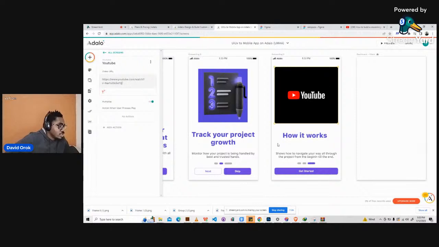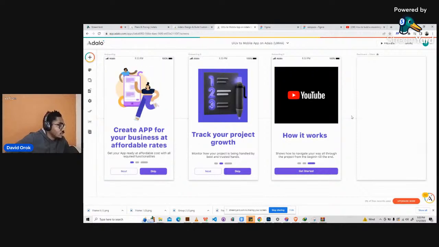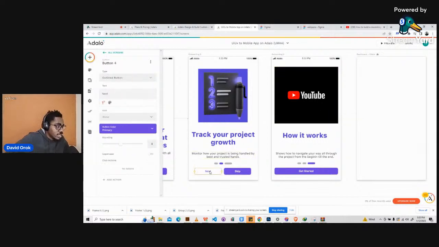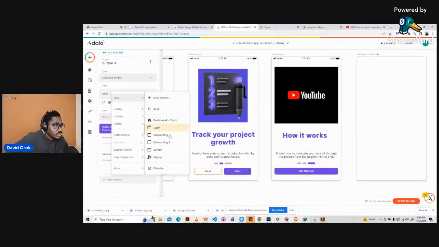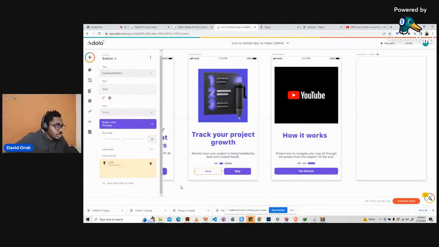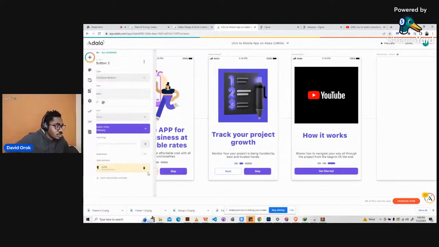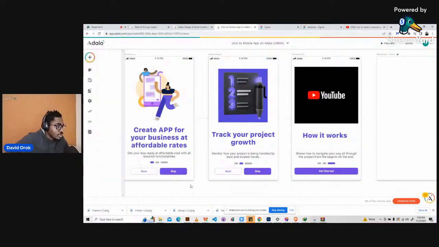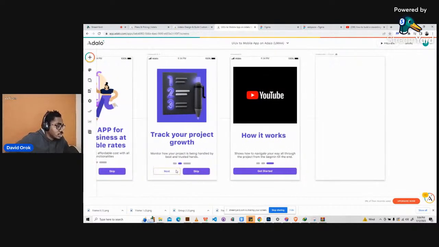Okay, so let's go back and see what we can do here. This is the dashboard, and before we check out how it works, this is next again. This next should take us to the third onboarding screen. So let's go to add action, go to link, go to onboarding 3. This particular one took us to onboarding 2. Then skip.